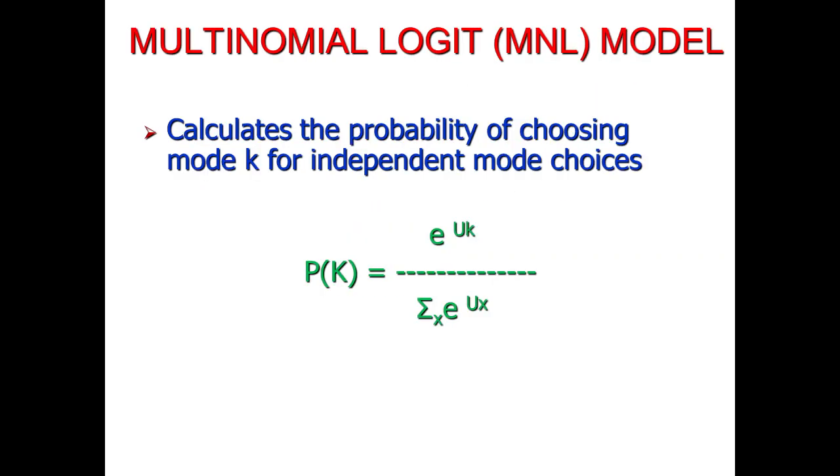So the model used for finding out the modal choice is basically the multinomial logit model. It calculates the probability of choosing the mode k for independent mode choices. So the probability of selecting any independent traffic mode is basically the ratio of e raised to the power of the utility of that mode, divided by the sum of e raised to the power of the utilities of all available traffic modes.